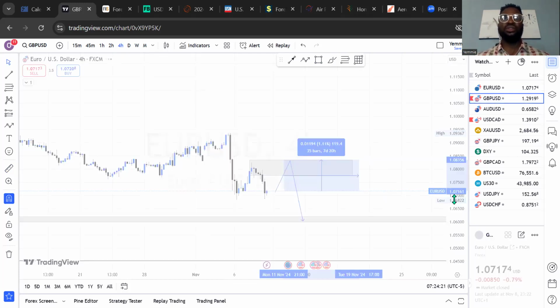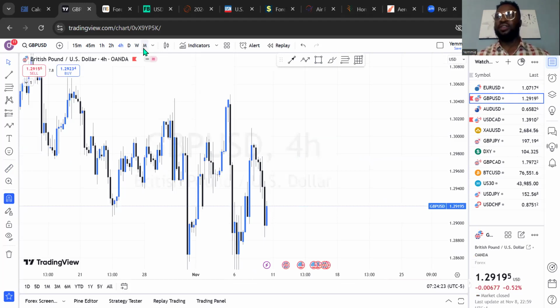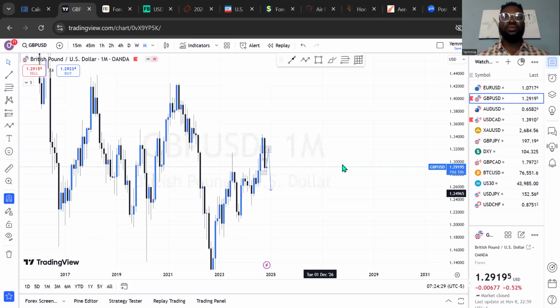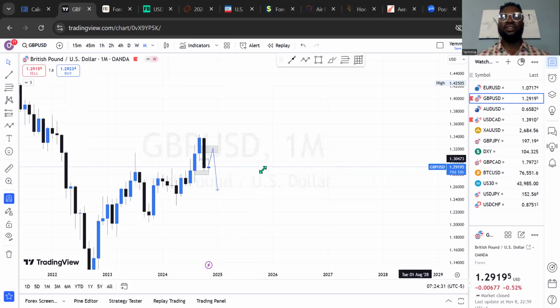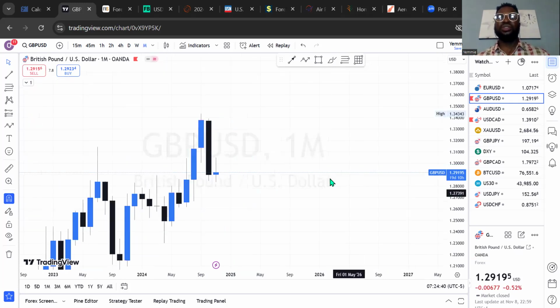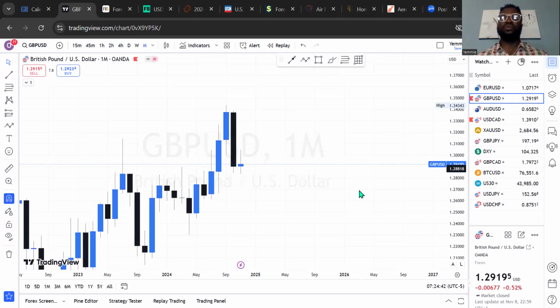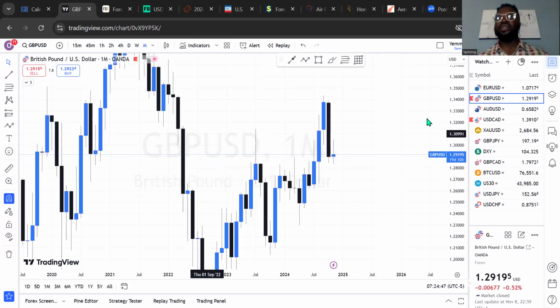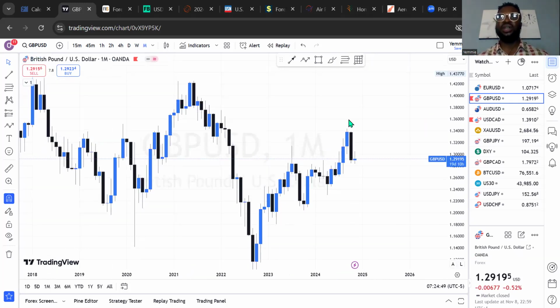And let's check what we have on Great Britain pounds US dollar. On the monthly time frame, what do we have here? We have a sell. This is looking bearish on the monthly time frame. So let me remove everything we have. This was analyzed last week too. So last month was a massive bearish candlestick, which was a bearish momentum. Of course, it formed an evening star candlestick formation right there at this price level, which was a distribution area.